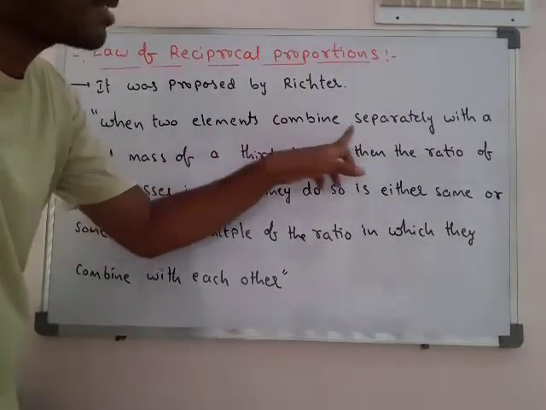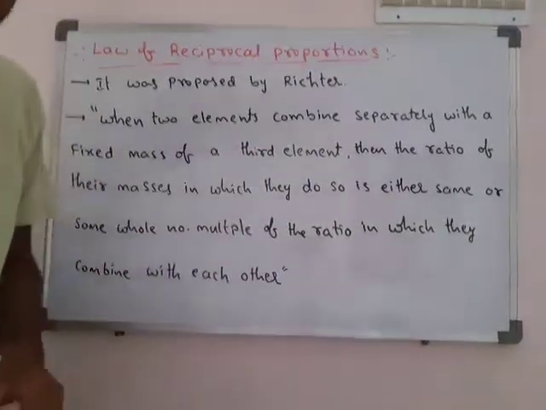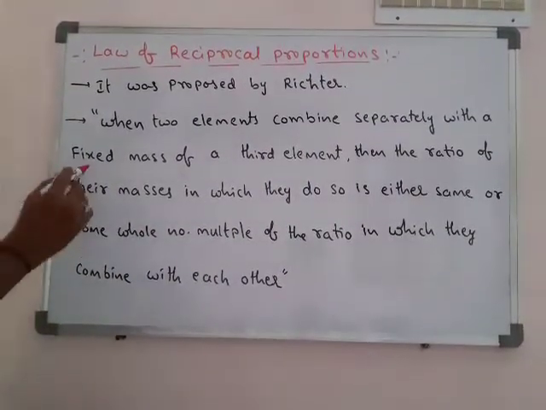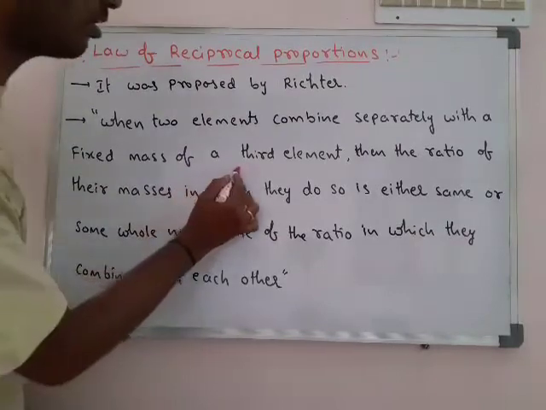When two elements combine separately with a fixed mass of a third element.